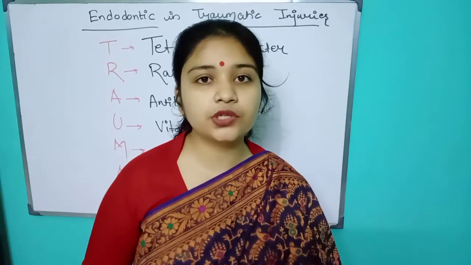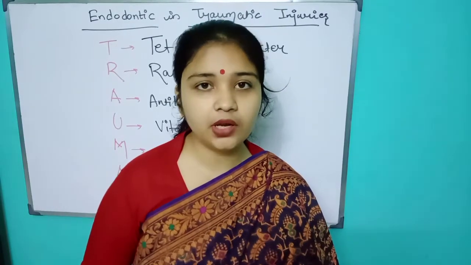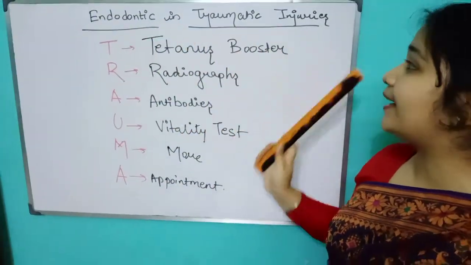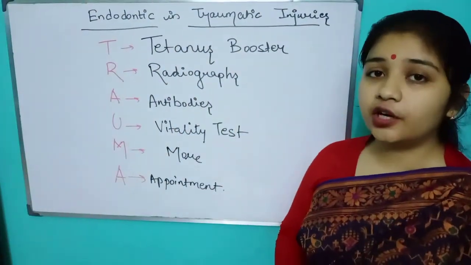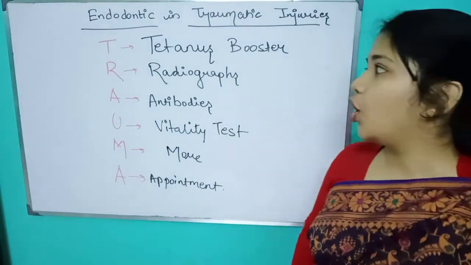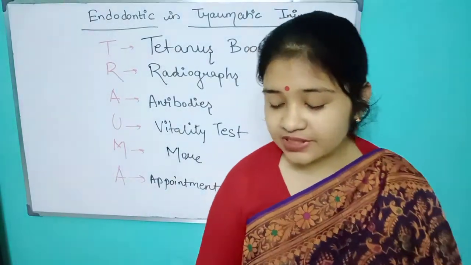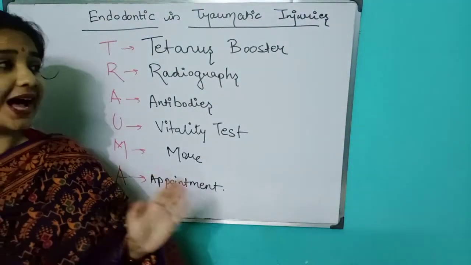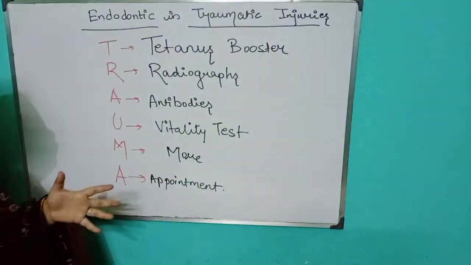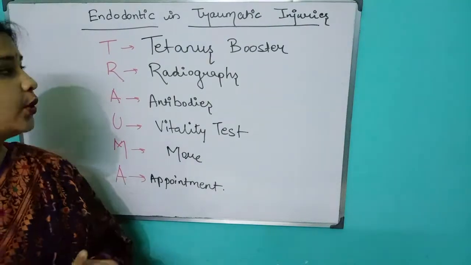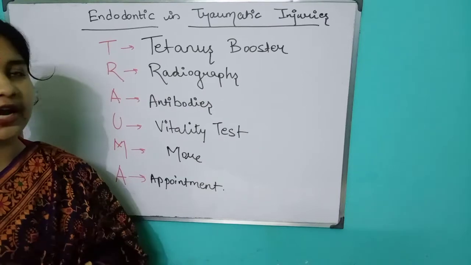As I have told you, after the posting of tetracycline in children, I am going to tell you about the endodontic treatment in traumatic injury. What endodontic treatment do we have to do in traumatic injuries in a child? So first of all, I am starting this topic with the word TRAUMA. These are the protocols which we have to follow during the treatment of a traumatic child. Traumatic means traumatic injury of a child.